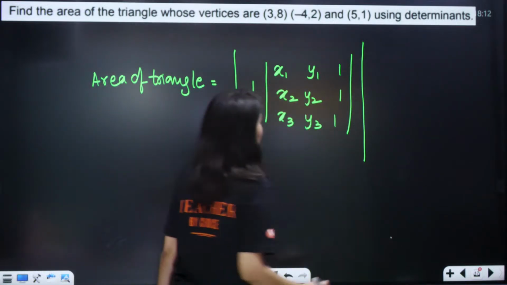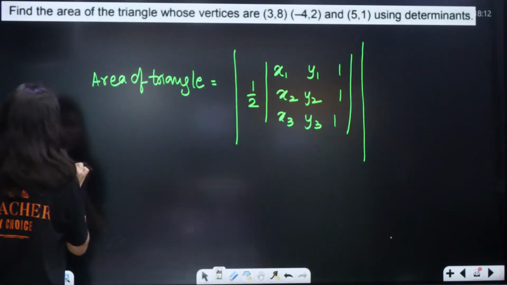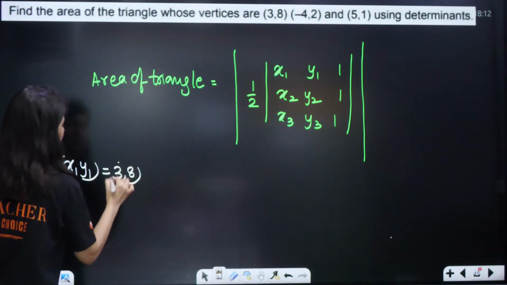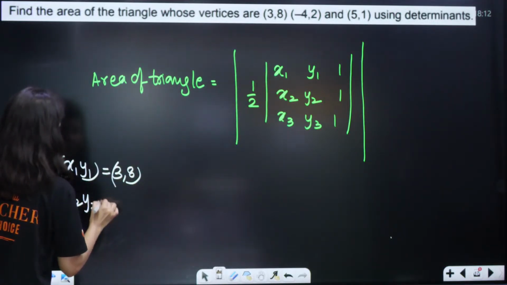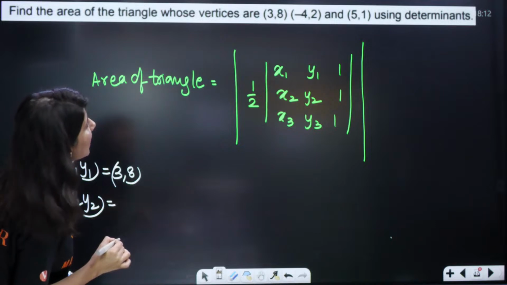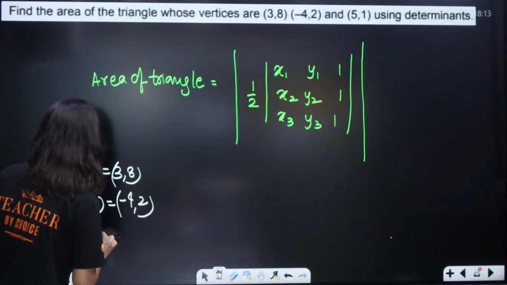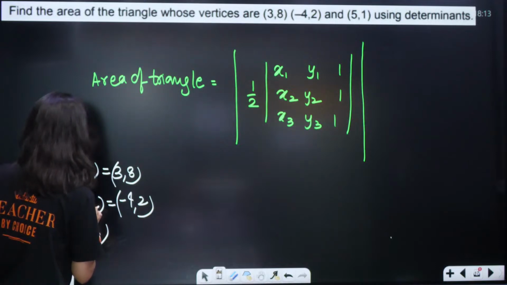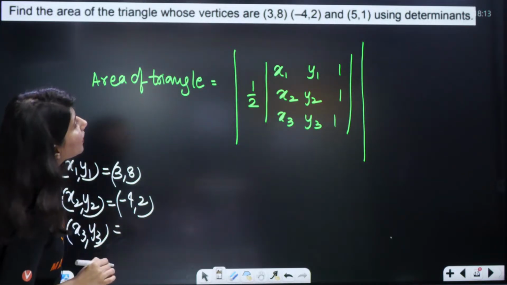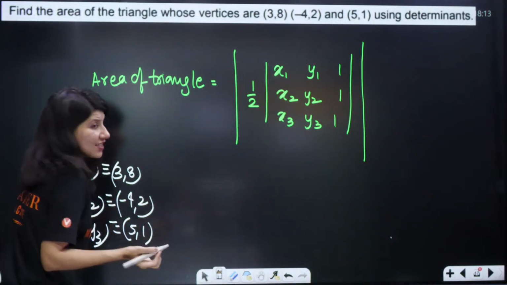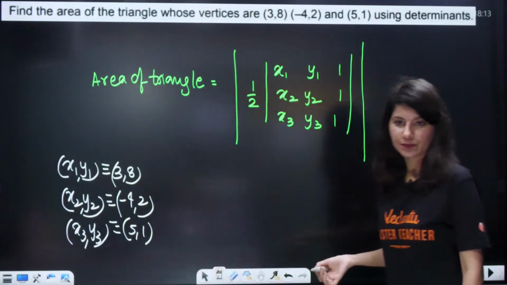So, this time your x1 comma y1 is 3 comma 8, x2 comma y2 is minus 4 comma 2, and x3 comma y3 will be, do not forget the comma, 5 comma 1. Just you have to plug in the values.